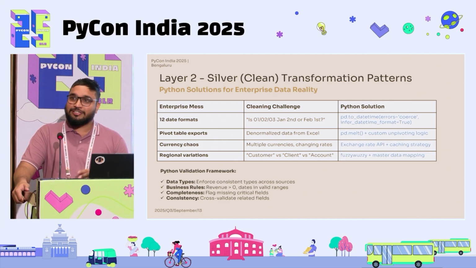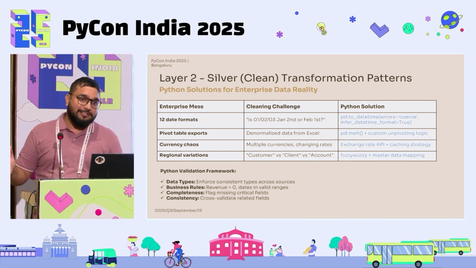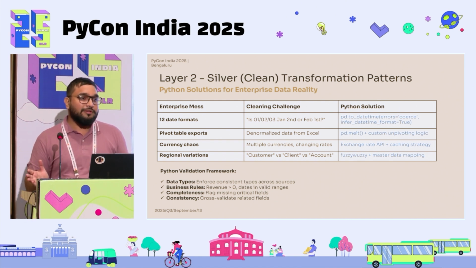If you are not sure, just look at how date time is exposed by the ERP. One ERP will give you UTC, another will give you IST. If some transaction happened at 2:53 a.m., the date will change, quarter will change, year will change, everything will change. That is the major chaotic situation you end up in the company, and that's why data does not match. That's why you don't have a single source of truth.